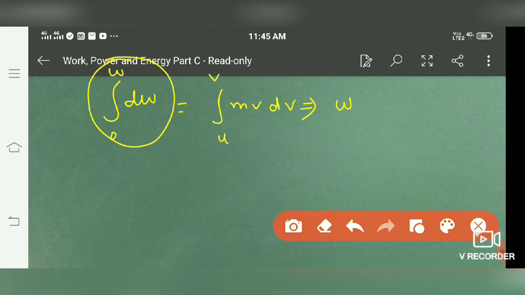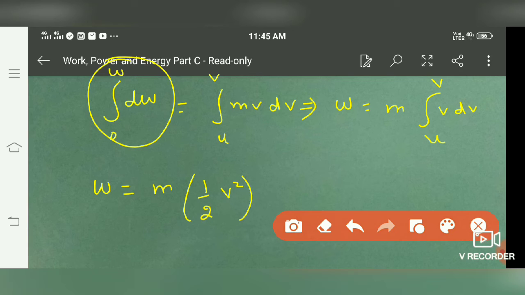Then m is constant, and inside we have v dv. By using the formula for the integration of x raised to power n dx, we get w is equal to m times half v square with limits u and v, where half is a constant, taking it outside we get half m, and inside we have v square with limits u and v.